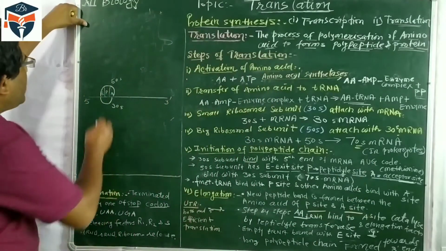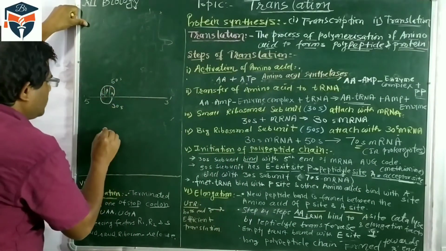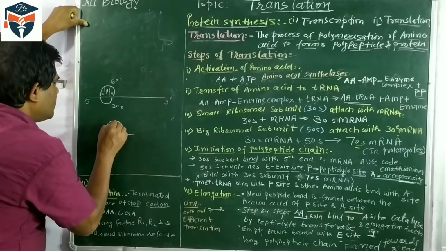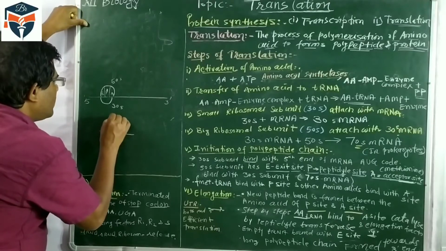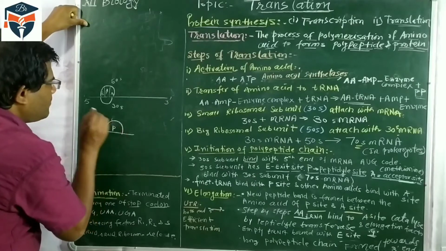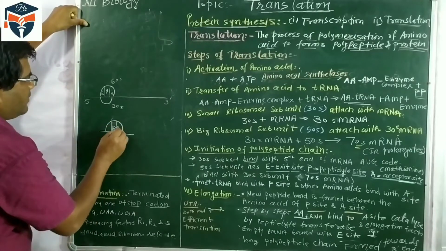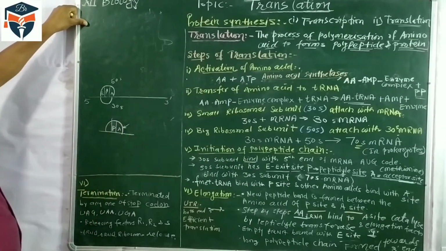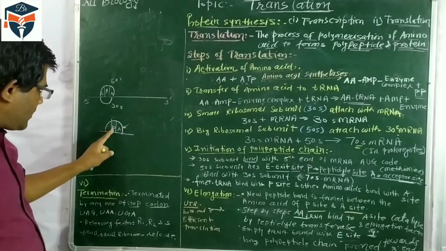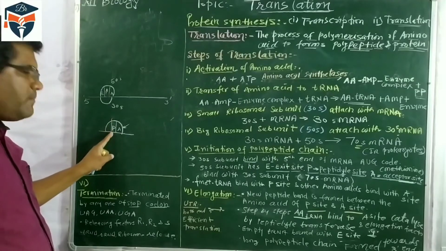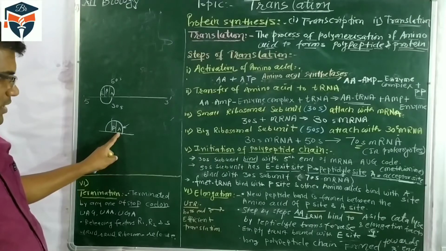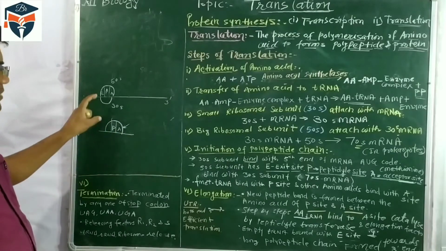So, only one amino acid, which I told you, goes in this P site: the tRNA with the amino acid methionine. Methionine tRNA only binds with the P site, and other amino acids bind with the A site. So it is an exception. Only the first amino acid, the formylated amino acid, will bind with the P site, and other amino acids will bind with the A site. So this is the first process.